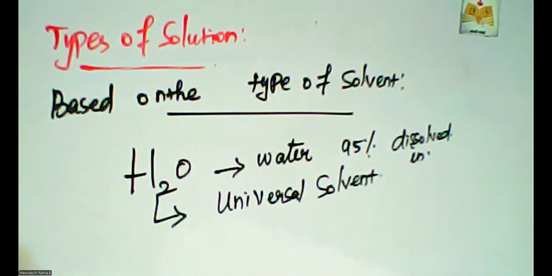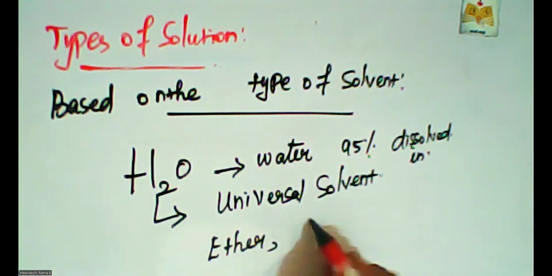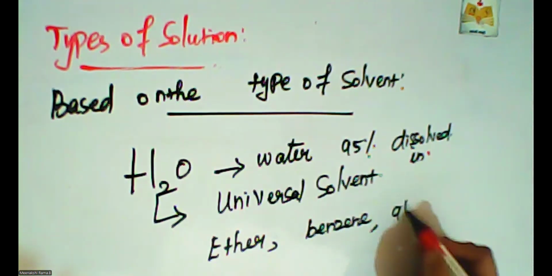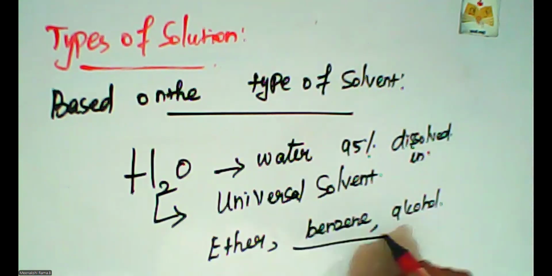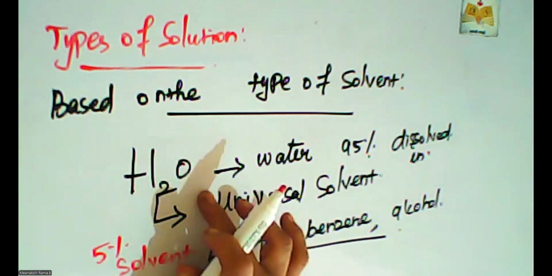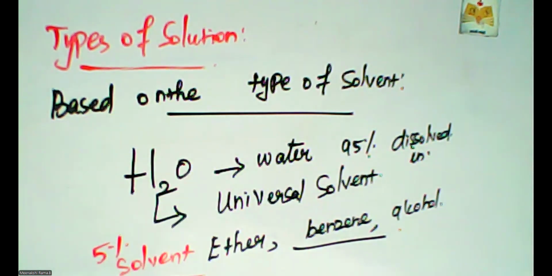Where is the remaining 5%? Some substances also act as a solvent, like ether, benzene, and alcohol. These are the 5% solvents. 95% of solvent means water; the remaining 5% examples are ether, benzene, alcohol.